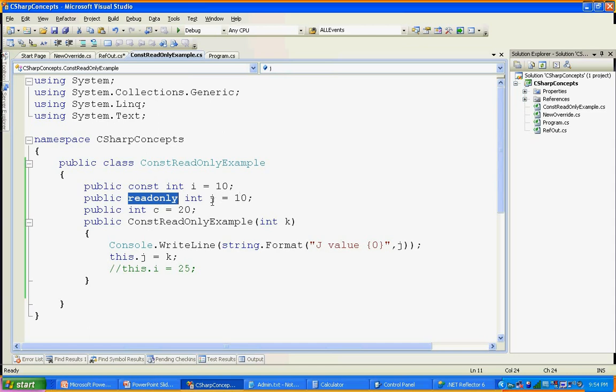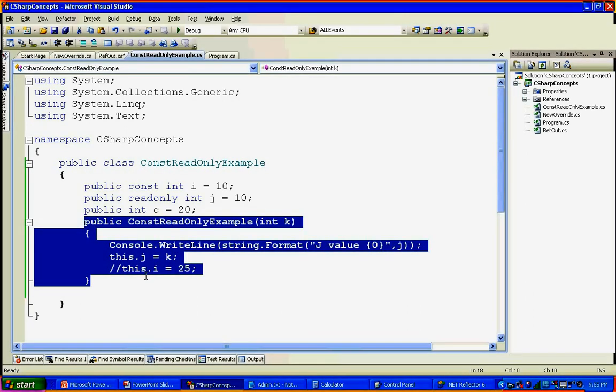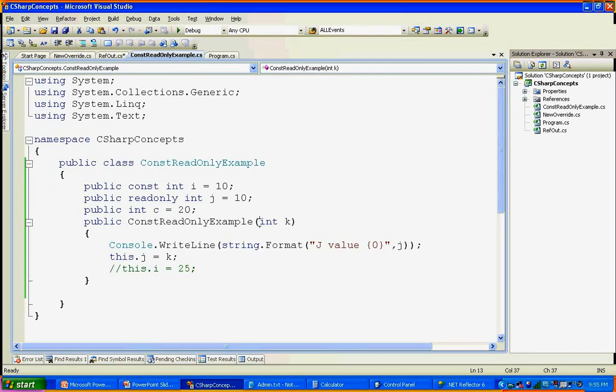Basically here the integer j is readonly, and you can assign the value of j at the time of the variable declaration, or you can assign the value inside the constructor. These are the only two places you can assign a value for readonly variables. Nowhere else can you assign a value to a readonly variable. And the value assignment happens at runtime.